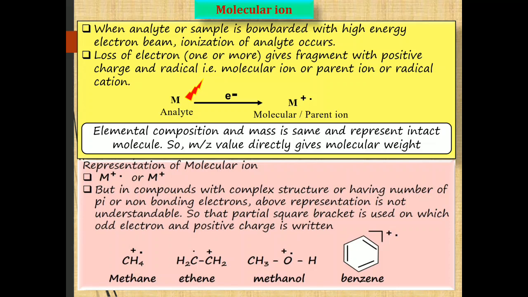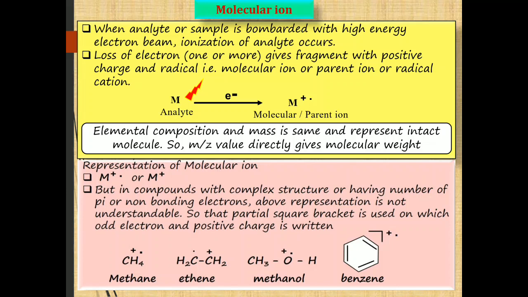the molecule is written in square brackets and the radical and cation are put on the square bracket, or a partial square bracket is written on the top left of the molecule and on it a positive charge, that is a cation, and the radical are written. In this way, a different representation is used for the molecular ion, that will avoid the confusion. So let's have examples: methane, ethene, methanol, and benzene.